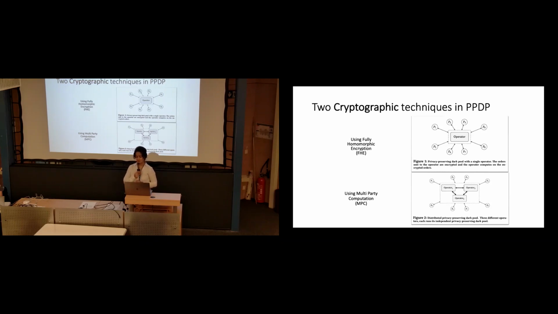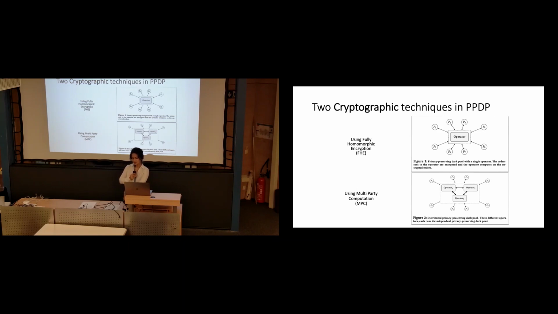But the one I'm going to focus on, which is more efficient, is using MPC for this problem. MPC, multi-party computation, enables multiple parties to compute a functionality on their private data without revealing their private data to each other or to the public. That's the magic behind MPC.